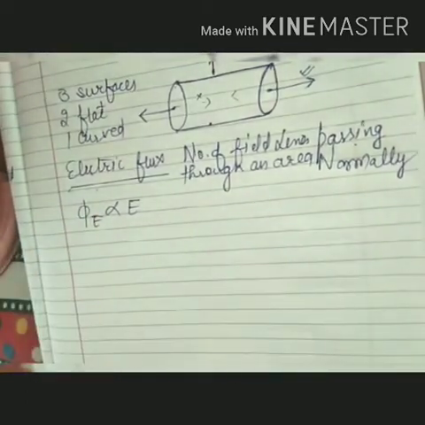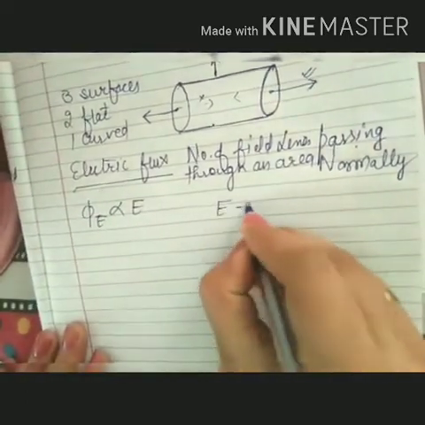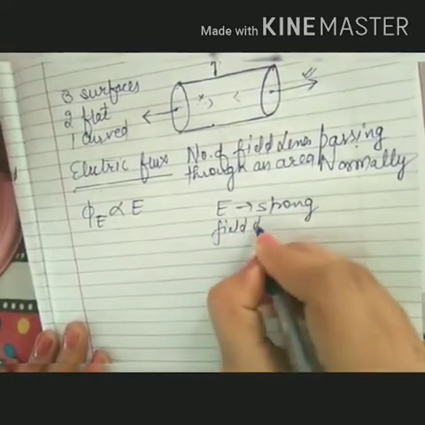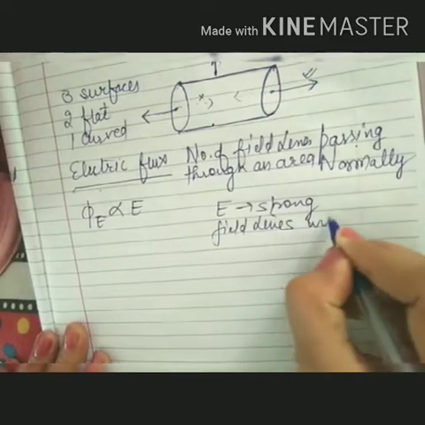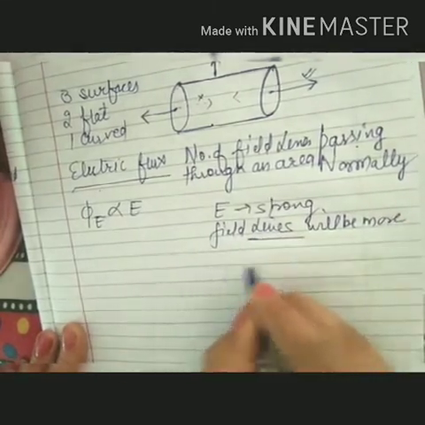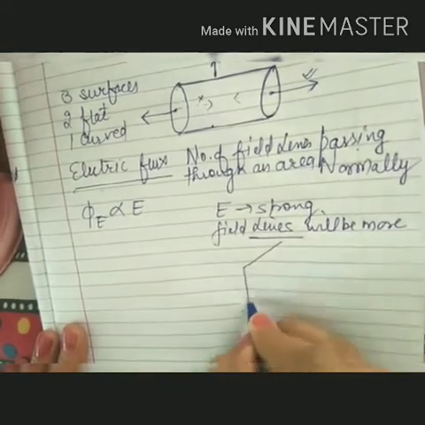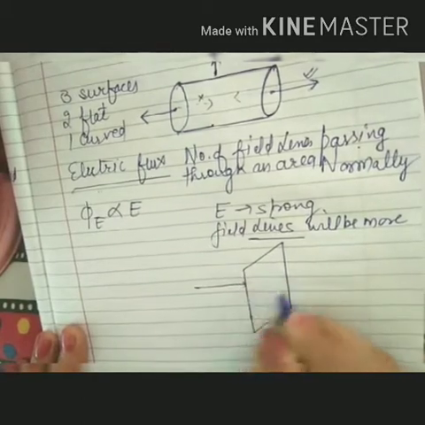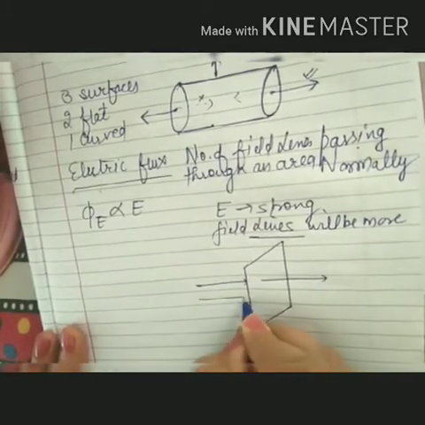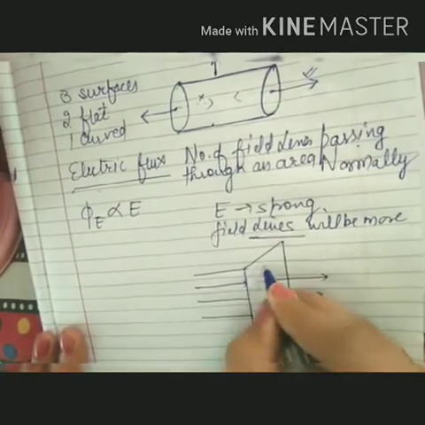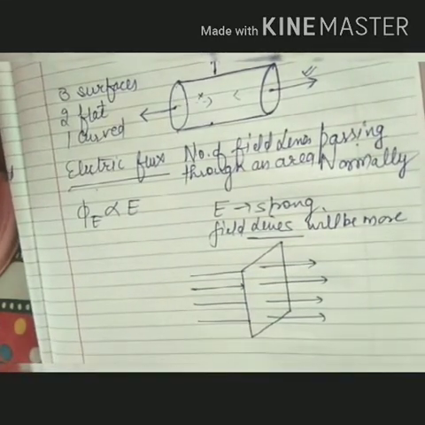If in a particular area electric field is strong, then field line number will be more. More the field lines, then what will happen for a particular area A? Electric flux will be more.